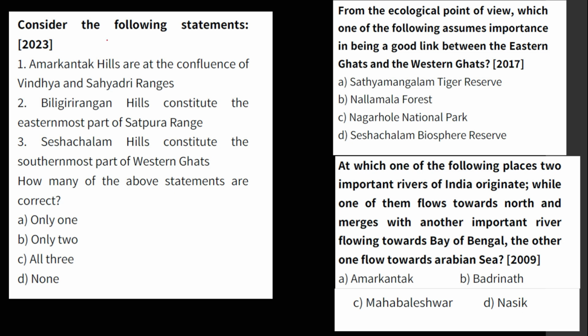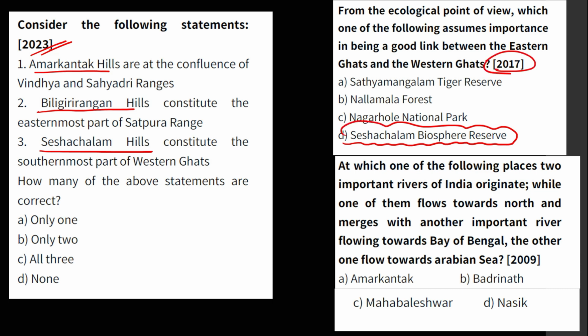Guys, you can see here, this is the 2023 question. Amarkantak Hills, Biligiri Ranjan Hills and Sesachalam Hills. Guys, you can see here, Sesachalam Hills was asked in 2017 also.